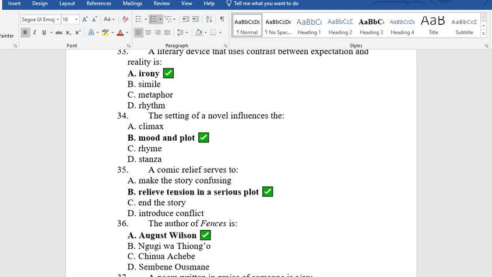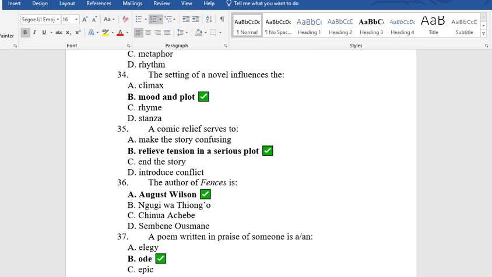34. The setting of a novel influences the A. climax, B. mood and plot, C. rhyme, D. stanza. The answer is B. Mood and plot.